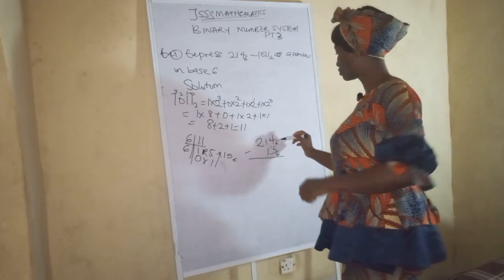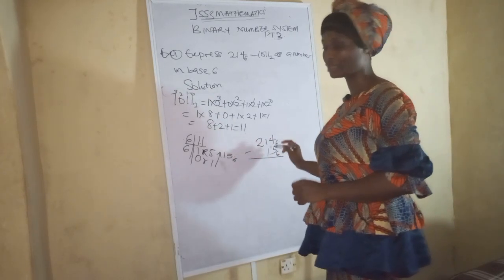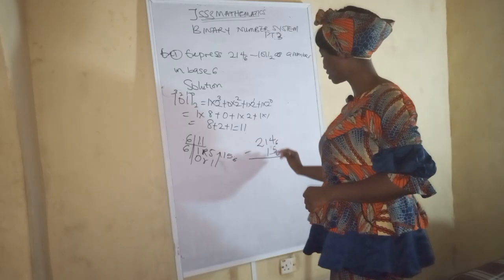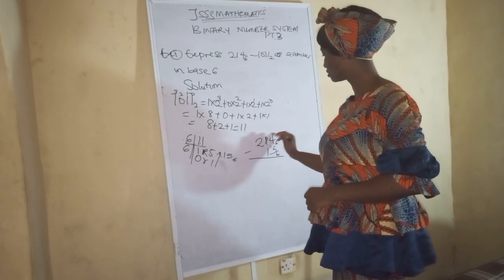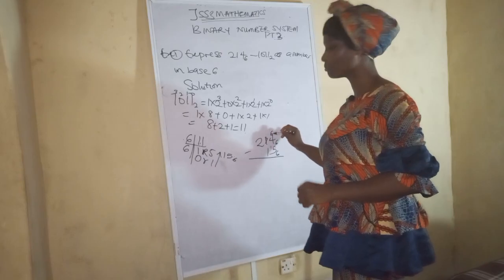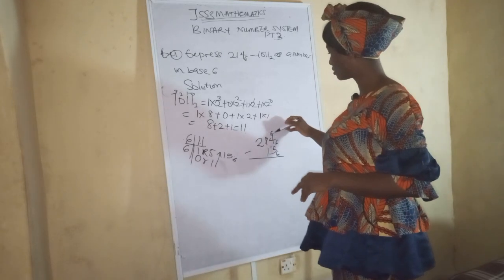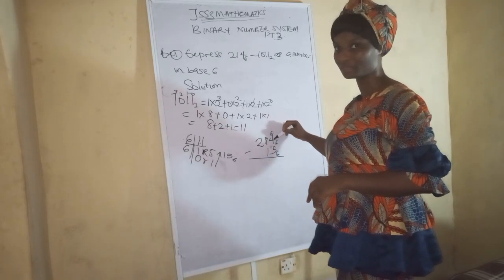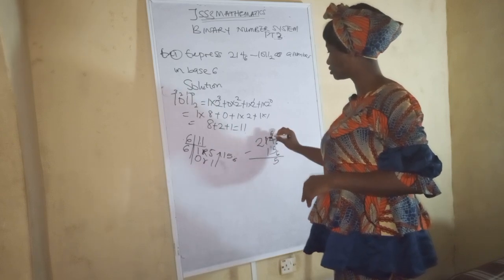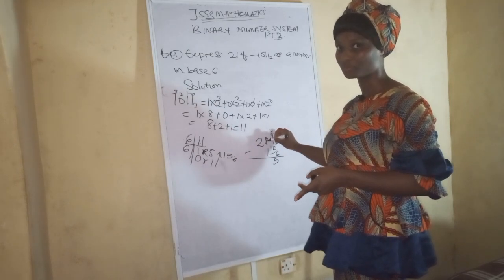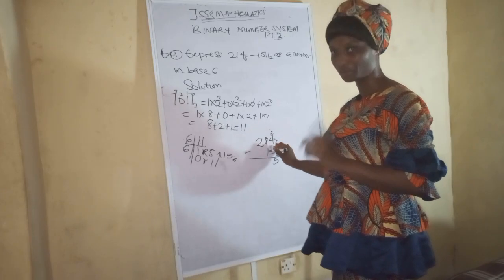So have you seen that now? So 4 minus 5 is impossible, right? So now we are going to borrow from here. When you borrow from here, this one turns to 0. So you add the 6. I told you that when you are borrowing the base. So now this is it. 6 plus 4 is 10. Okay? 10 minus 5 is 5. So you've already borrowed from it, so it has been reduced to 0. Okay? So 0 minus 1 is impossible also.